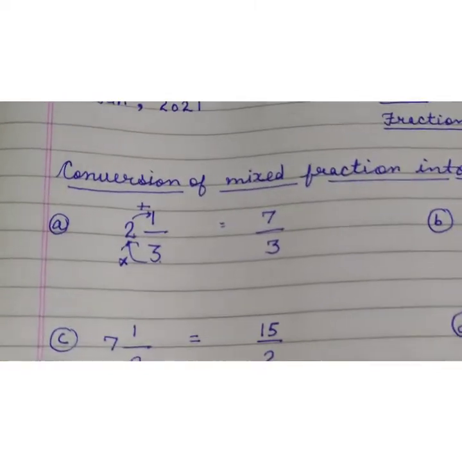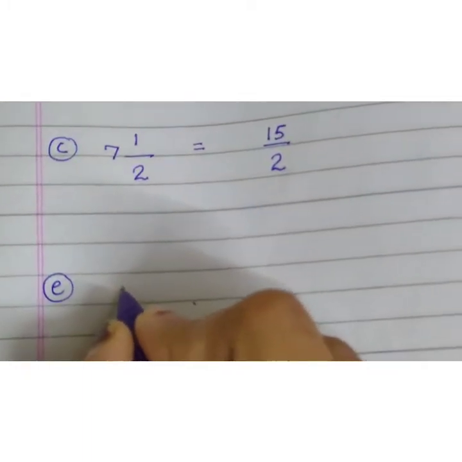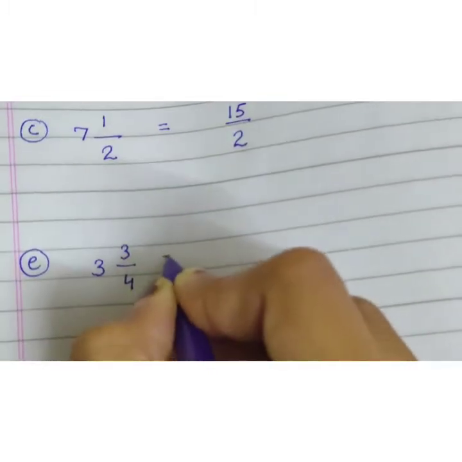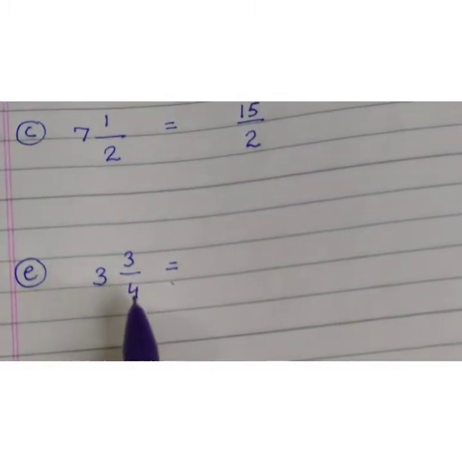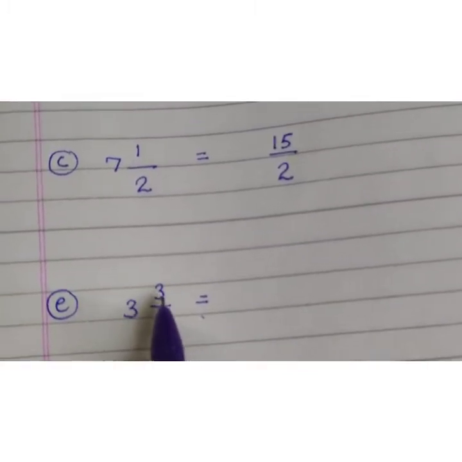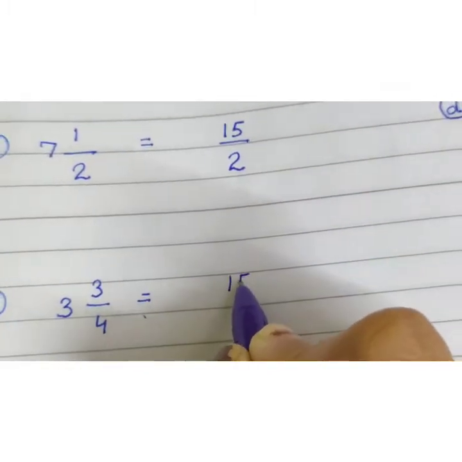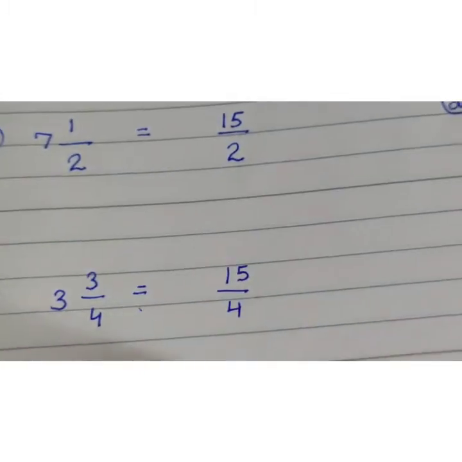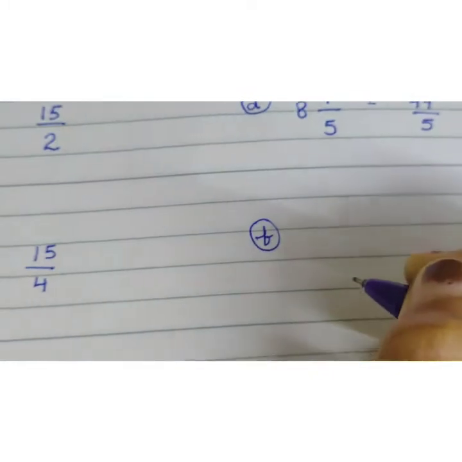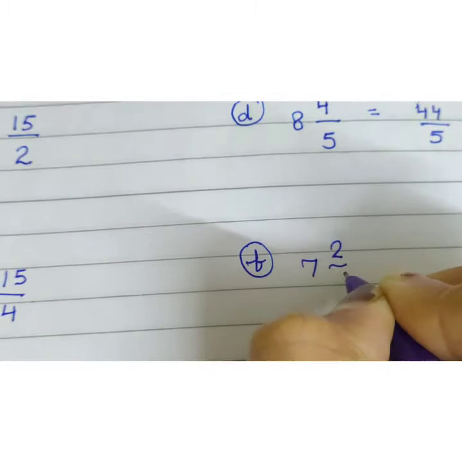Here I am taking more examples, like 3 whole 3 upon 4. Firstly you multiply 4 3s are 12, then you add 12 plus 3, that is 15. So it will become 15 upon 4. The next and last example we are taking is 7 whole 2 upon 5.